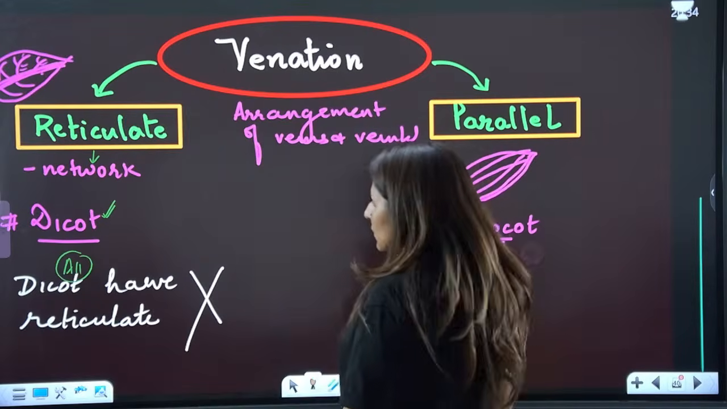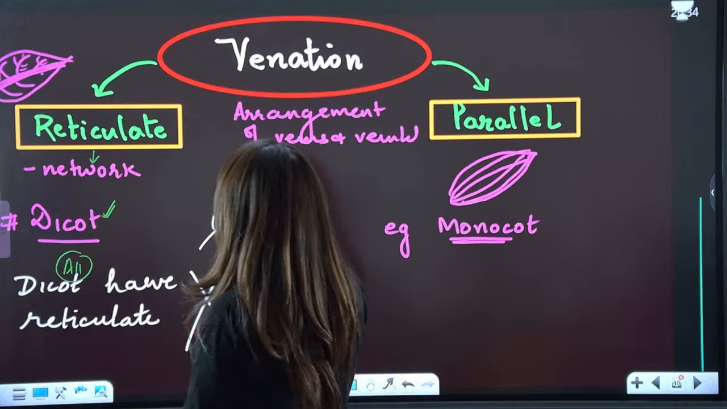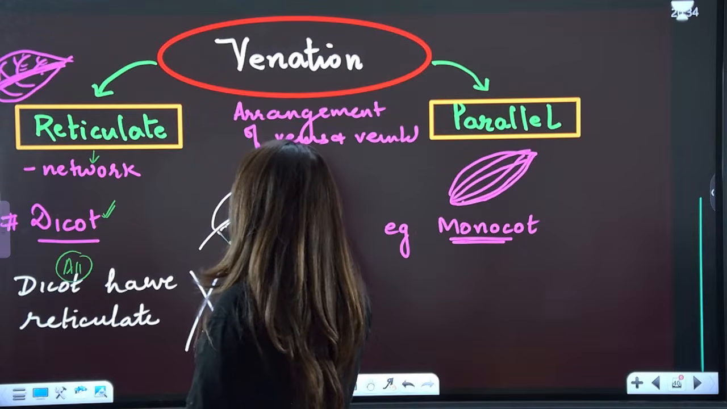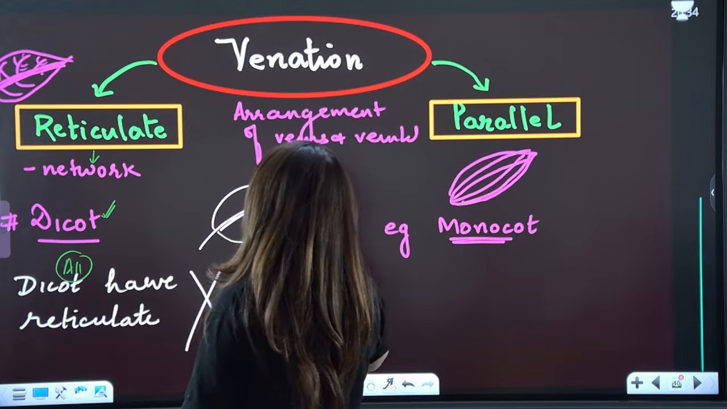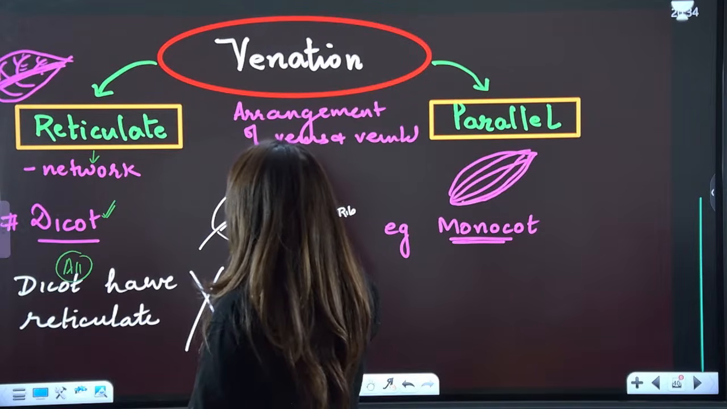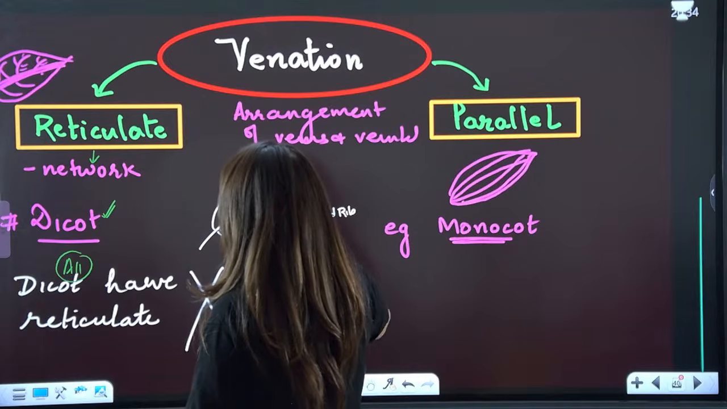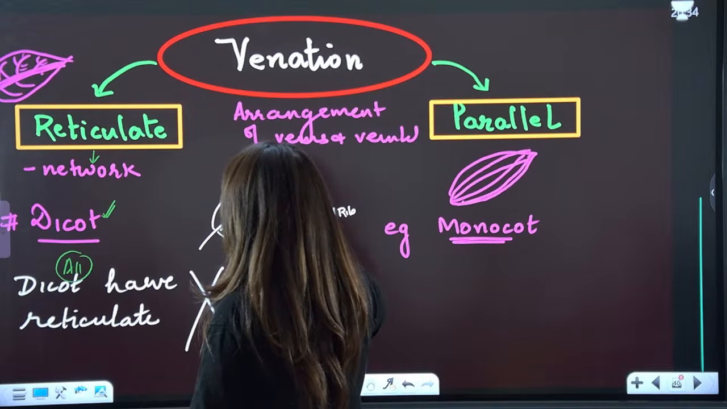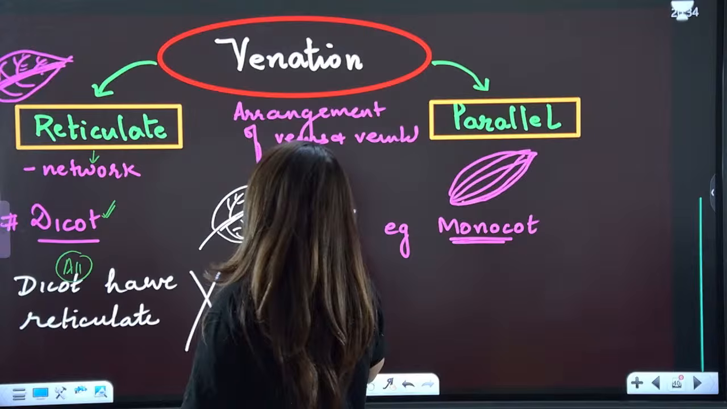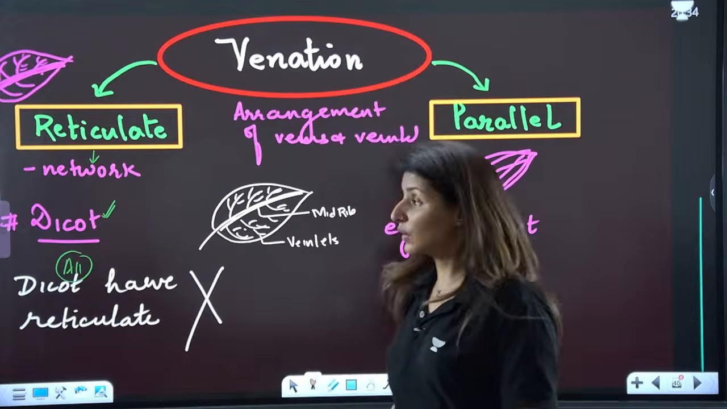Now see what happens in reticulate. First let's discuss reticulate more. In reticulate we see the center one. This is the main vein, and this main vein is known as the midrib, while these ones are the veins and the veinlets. Do you see there is this thick network formed? So these are the veinlets. This network arrangement is known as reticulate venation.